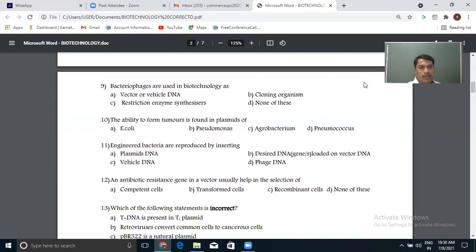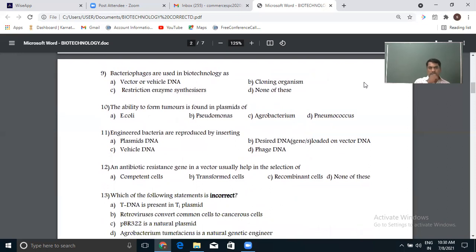Next, bacteriophages are used in biotechnology as... Again, bacteriophages are also viruses. They have the name bacteriophages, basically phages, P-H-A-G-E-S. That is one more name for the virus.